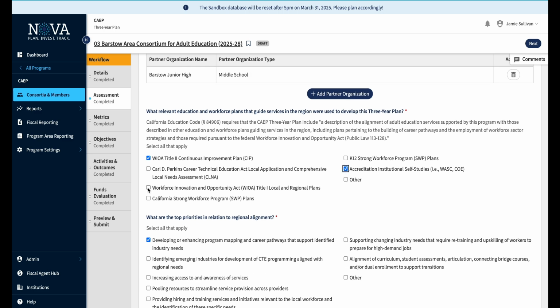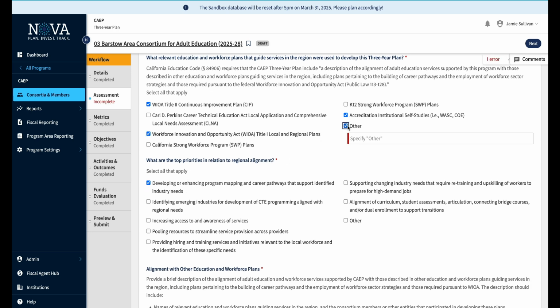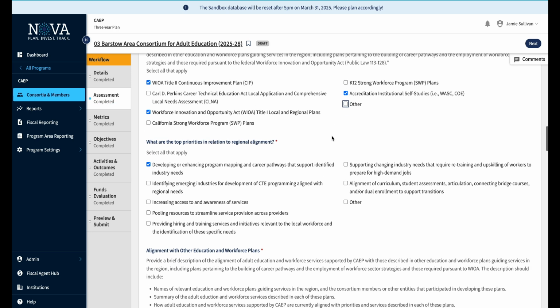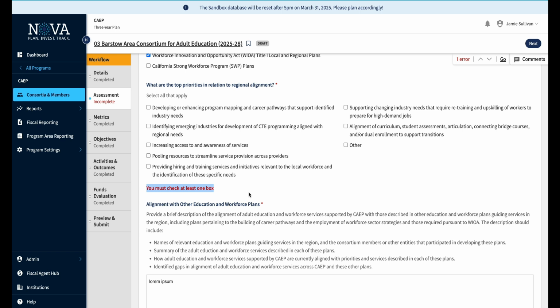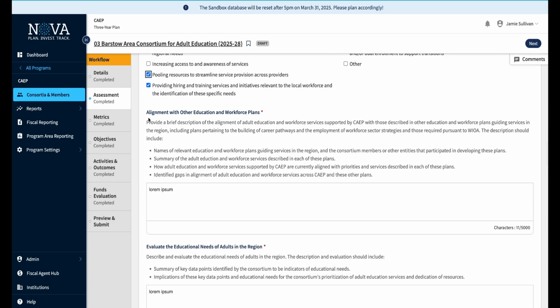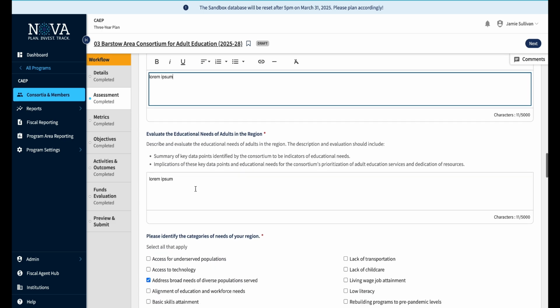Again, you can select all that apply here. Other, again, you have to specify other. It's a required field now. Same thing, select all that apply here. If you don't select anything, it's an error. It's an incomplete form at the moment, so you have to select at least one option. You have to fill out the required fields here.